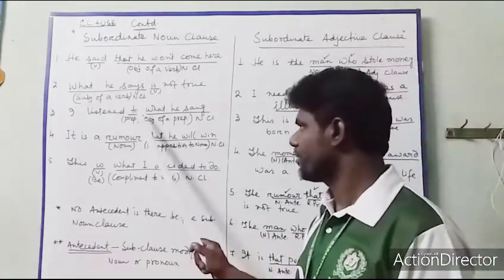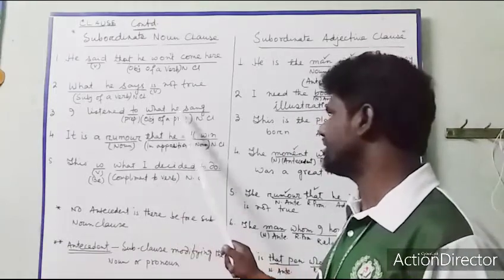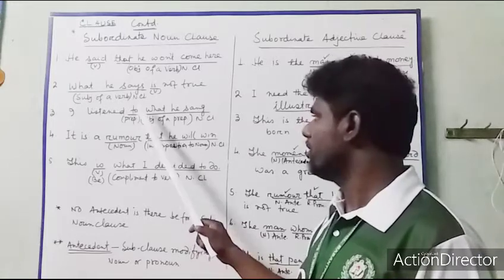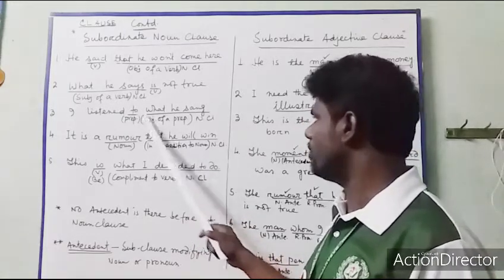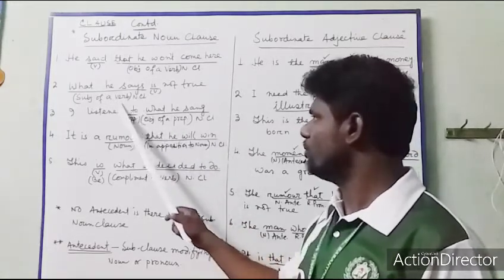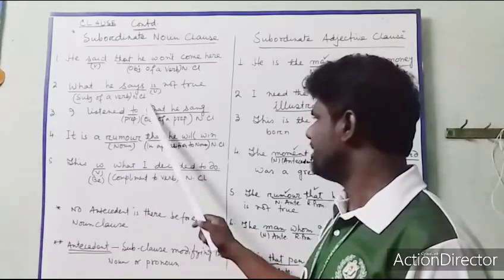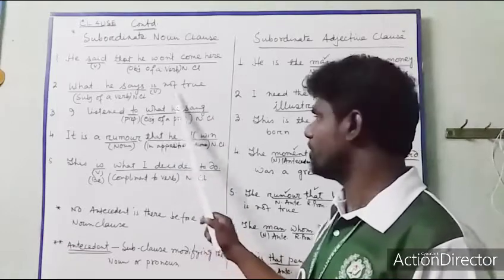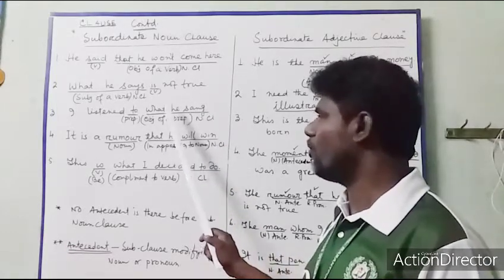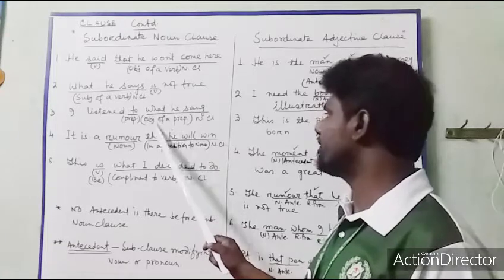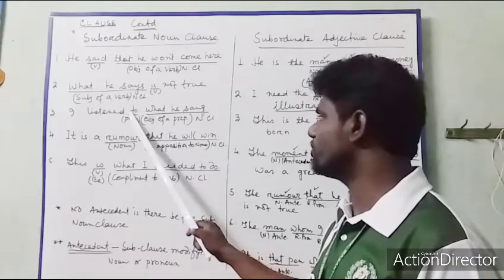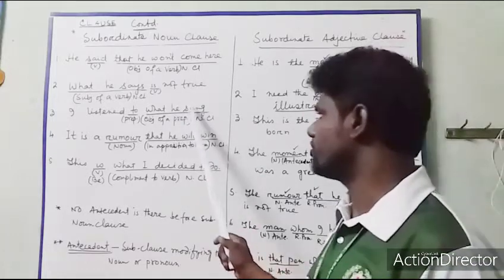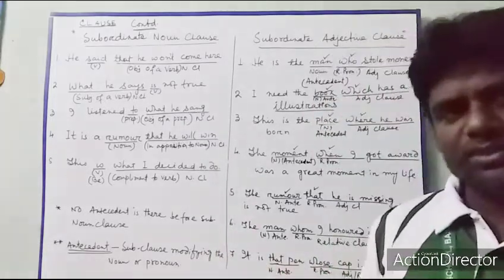Next one. I listened to what he sang. To is a preposition. So after to, this is the object. Before to, this is the subject. And this part is a subordinate clause. This subordinate clause is taking the place of object. So this is the object of what? Object of the preposition to. This must also be a noun clause. These are the three ways.